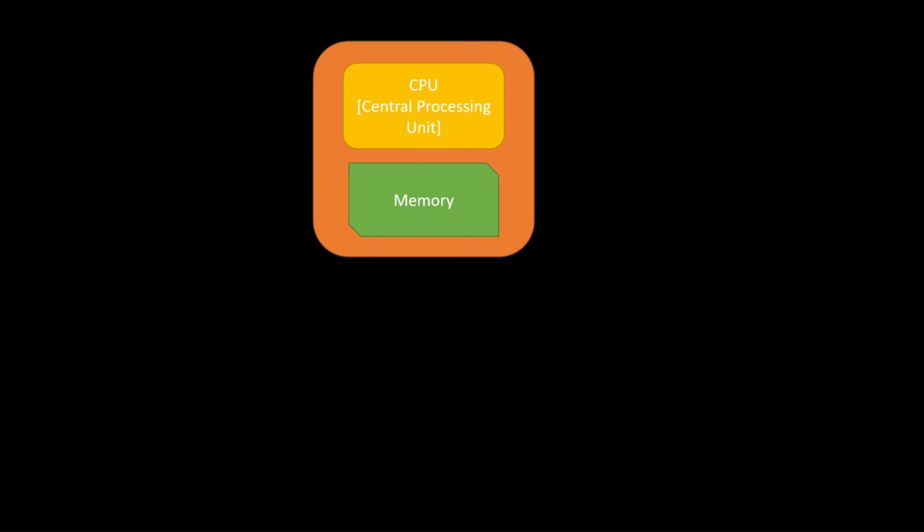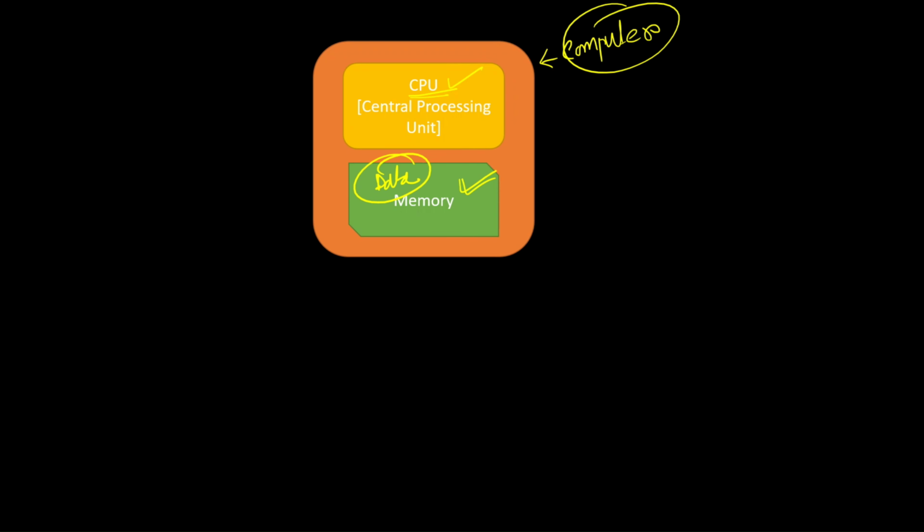Now, with whatever you have studied till now, this is the computer, and a computer has a CPU and a memory, right? The CPU is responsible for performing all the arithmetic and logical operations as well as controlling the memory, and the memory is responsible for holding the data.